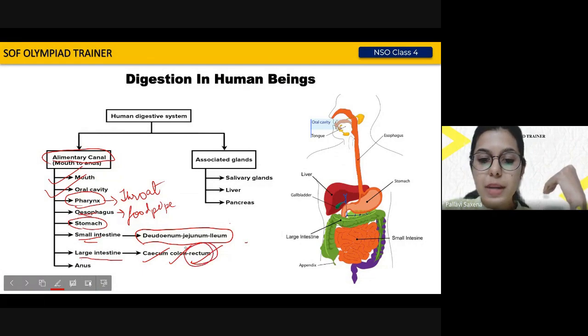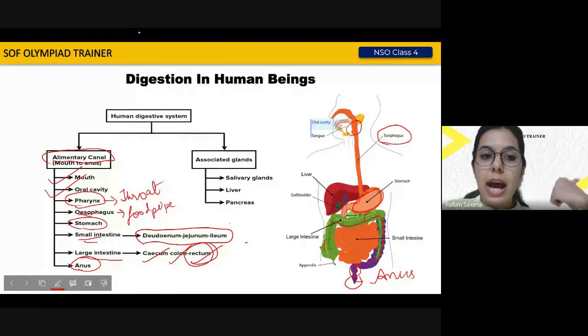Your rectum is present just before the anus, and the anus is the part of your digestive system from where your undigested food material is excreted out, right? So if you see here, after entering the mouth, you have the oral cavity. From the oral cavity, it enters your throat, which is your pharynx. From the throat, it enters the esophagus, which is your food pipe. Then it enters the stomach. From the stomach, it passes into the small intestine and then into the large intestine. After traveling through the large intestine, it comes towards the rectum, and from the anus, it is excreted outside.